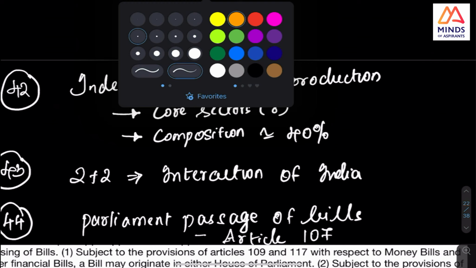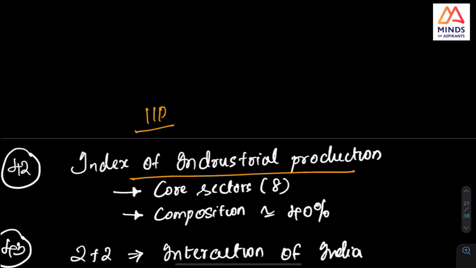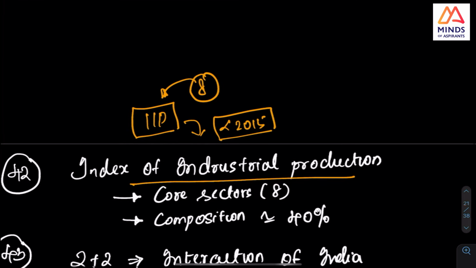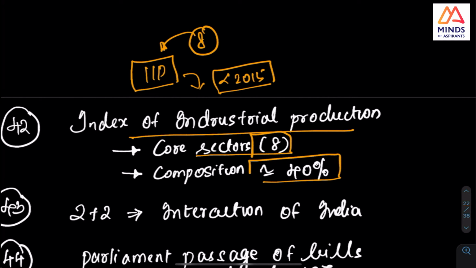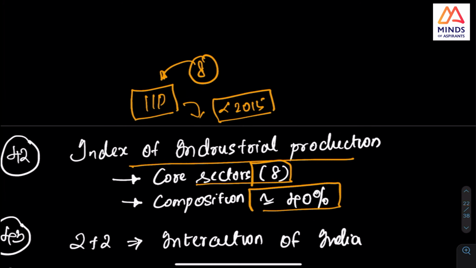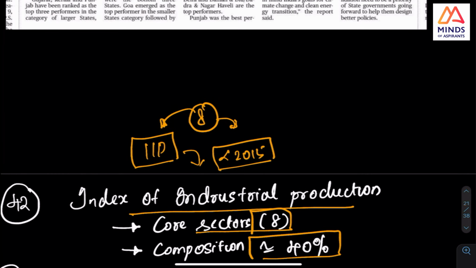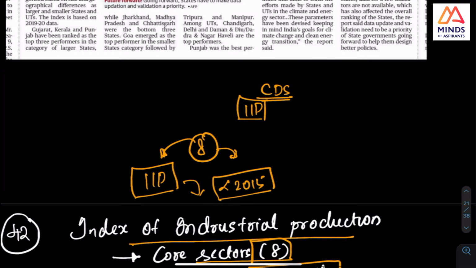The next important thing you should know is this index. It has always been in the news, and prior to 2015 they asked these two questions: that there are 8 important sectors, 8 important core sectors, and that constitutes nearly, this is the question they asked. I think 2 questions have already come, that is why I did not put a table, but you can check. I want you to check this for CDS, because I think recently there was a question in CDS.